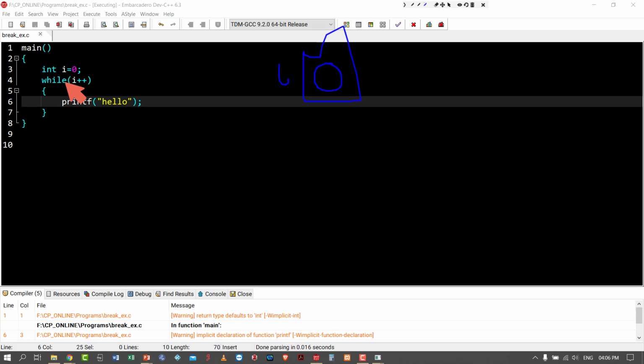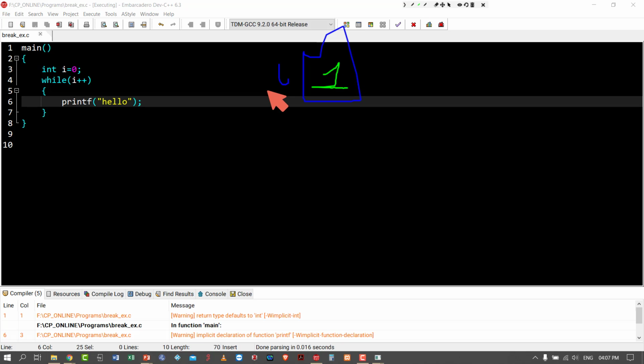While 0 means false. The loop will not be executed. Then I value becomes 1. That is what is happening there.